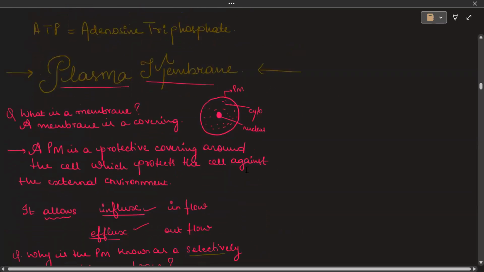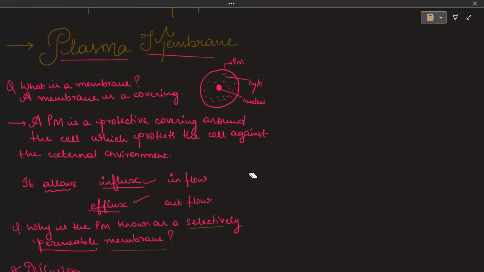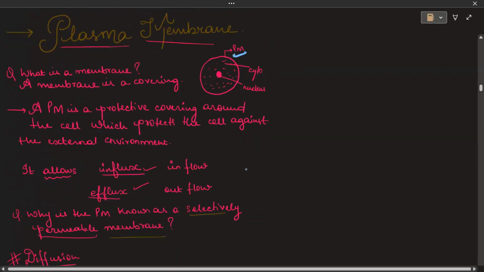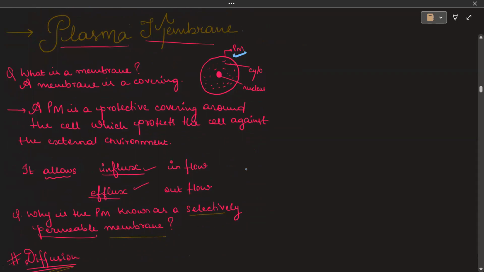Now let's talk about the plasma membrane, the first component of the cell. Always remember that it is a protective covering which is present around the cell, and it protects the cell against the external environment. See, I've drawn here. The PM stands for the plasma membrane. Now, what is the function? It allows the influx and efflux. Influx means the inflow, the incoming of anything, and also the outflow, the outgoing of the materials, the substances.